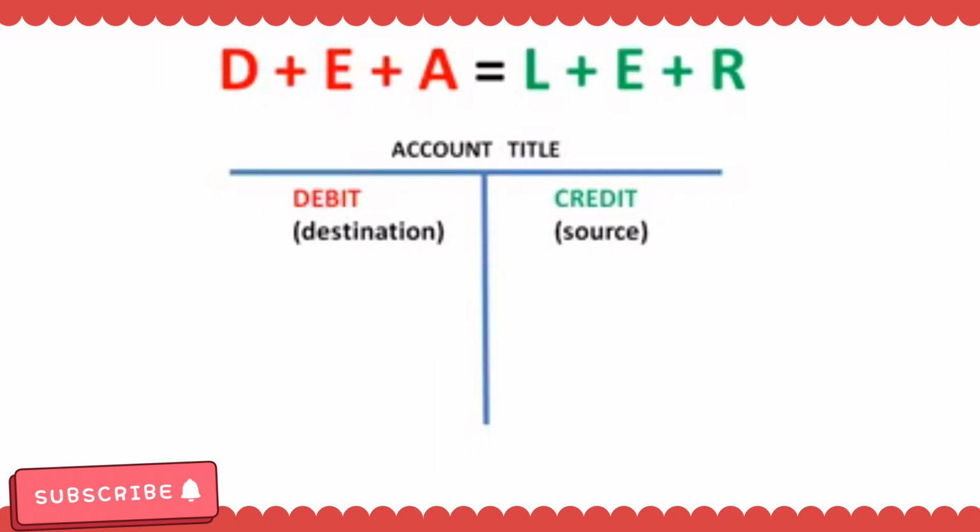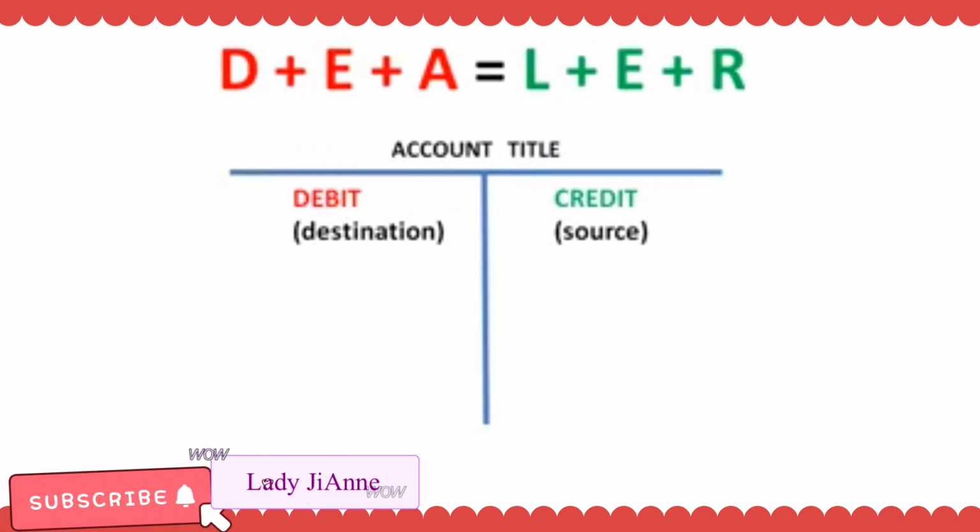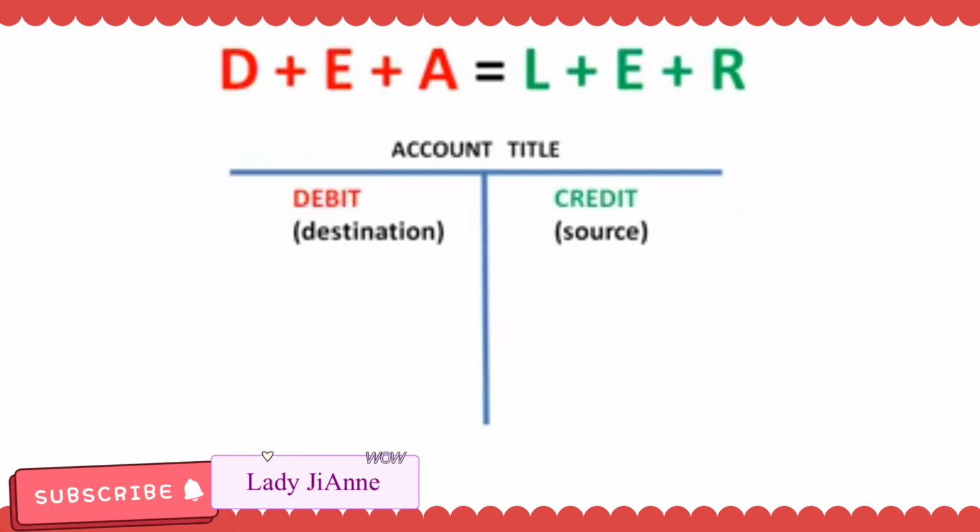I-match natin ang ating accounting equation sa ating account title. So, we match our accounting equation, D plus E plus A is equal to L plus E plus R, to our account. In our accounting equation, we have the left side, D plus E plus A. In our account, we have the left side also, which is the debit side.